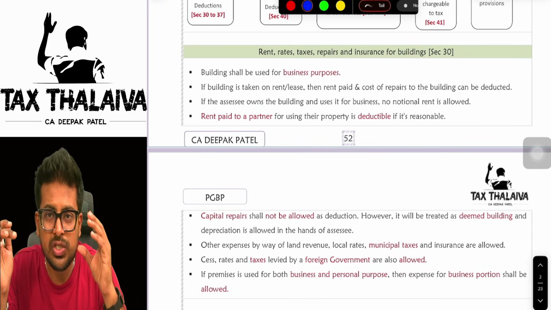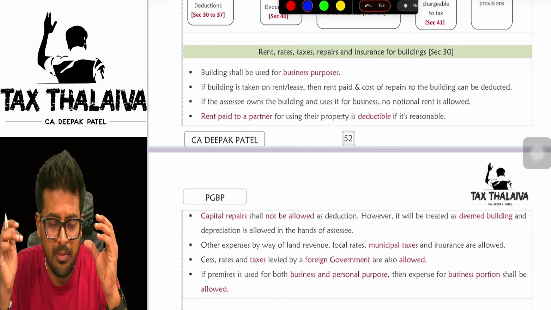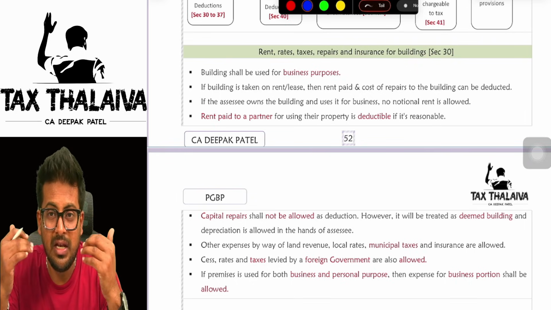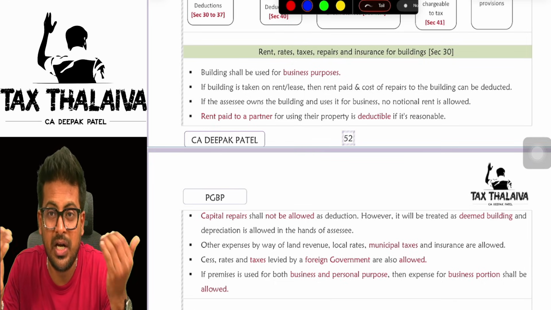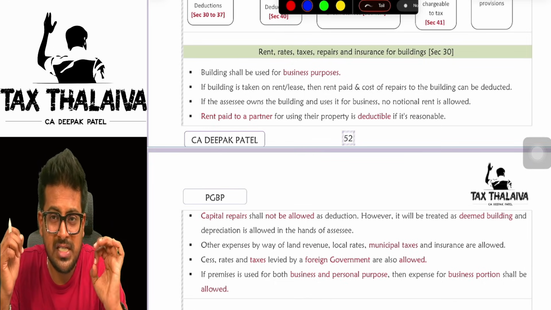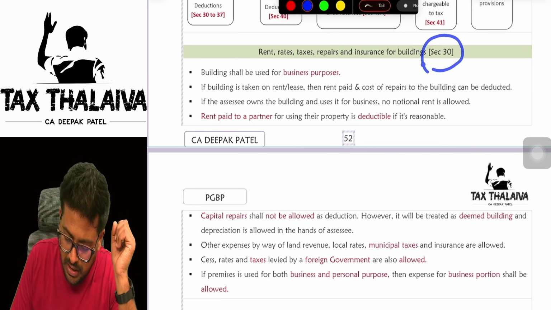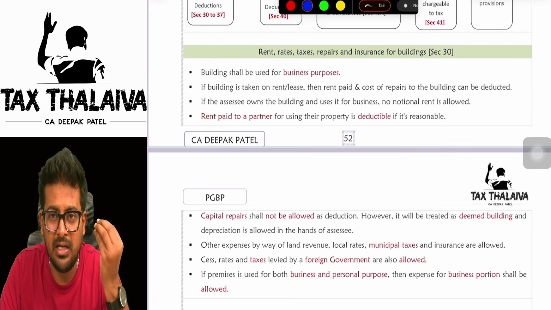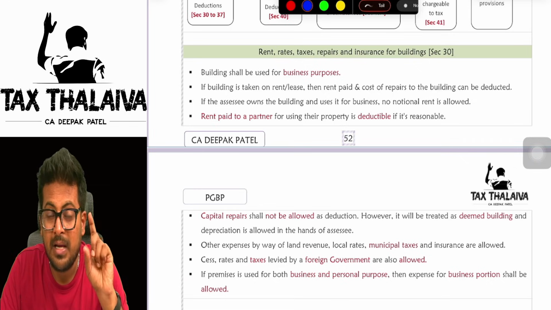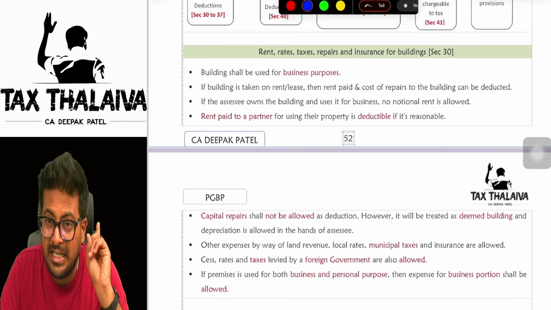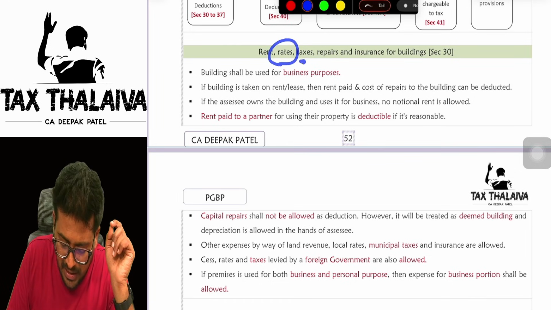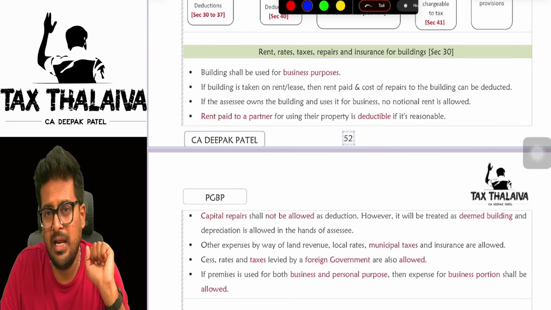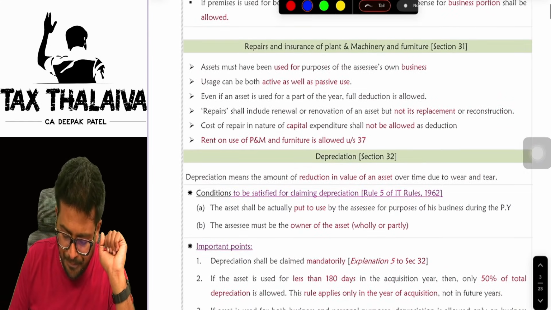Next, just now at the time of introduction itself, I told you profit is nothing but income minus expenditures. So we will now look at what are those expenses which I can reduce from my income. So the first expenditure is given under section 30, rent, rates, taxes, repairs and insurance for building. If you pay rent, if you do some revenue repairs, capital repairs are not eligible for deduction, mind you. So any taxes you have paid for the building, like municipal taxes, or any insurance, those you can claim as expenditure against the income.